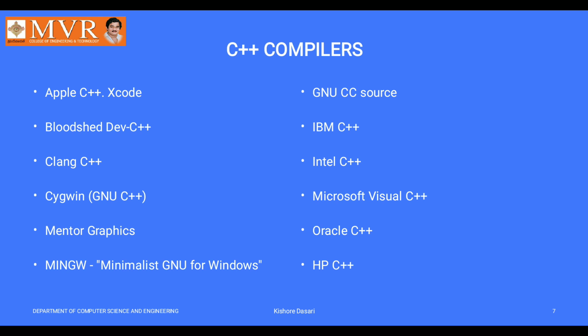What is Microsoft's invention? That is Microsoft Visual C++. These are all environments. Different types of environments can use different types of compilers. Some compilers are used only for graphical programs, that is, meant for graphics.